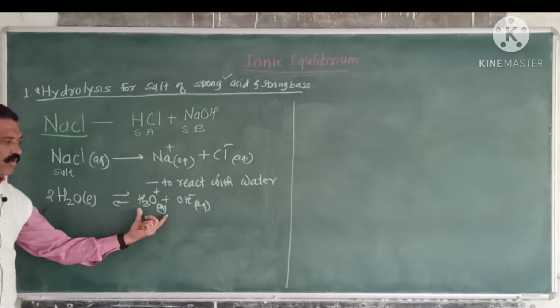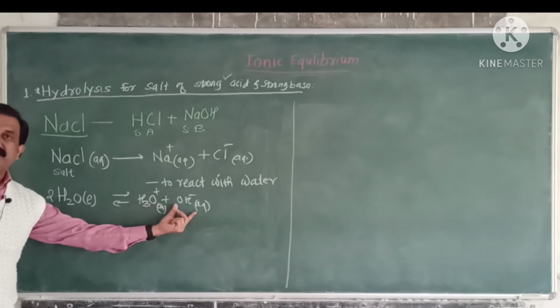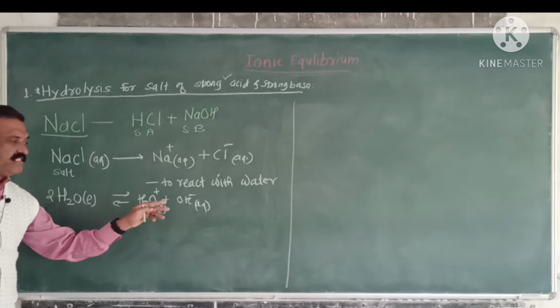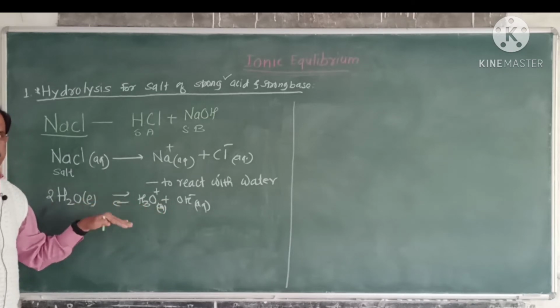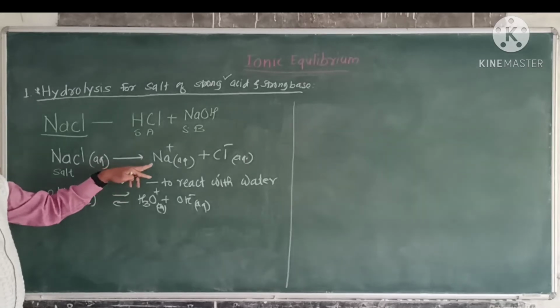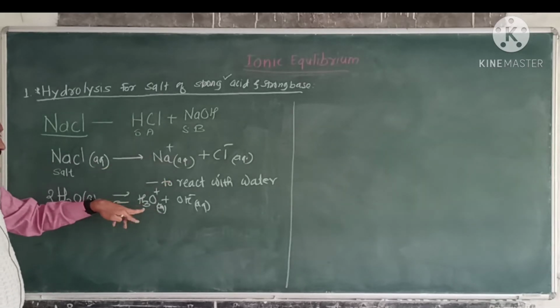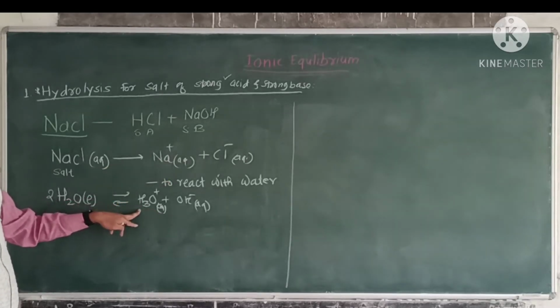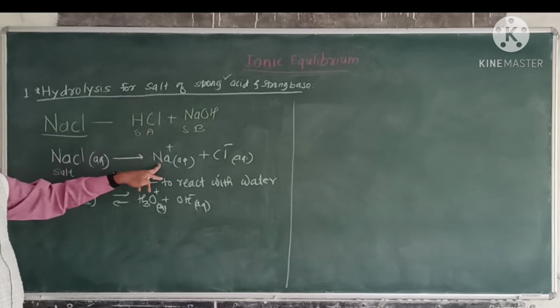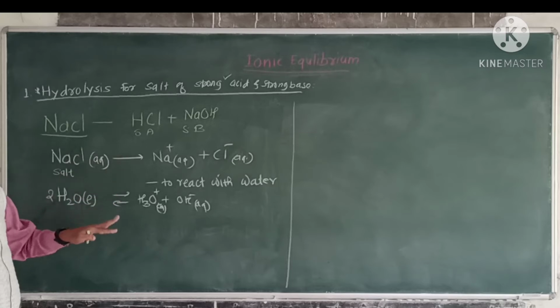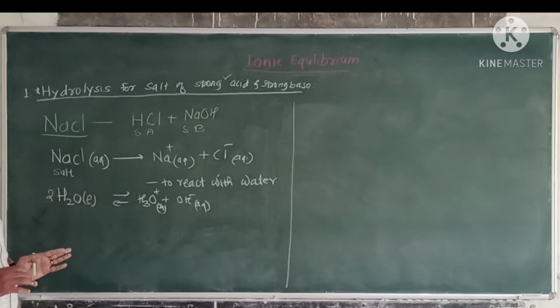We know that the concentrations of both ions are the same, and hence water is neutral in nature. These Na plus and Cl minus ions do not react because they would again yield these products, which would again dissociate to give the same kinds of ions, that is, reactants and products will be the same.